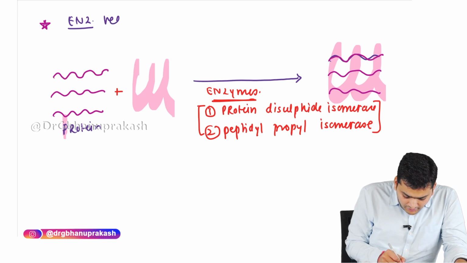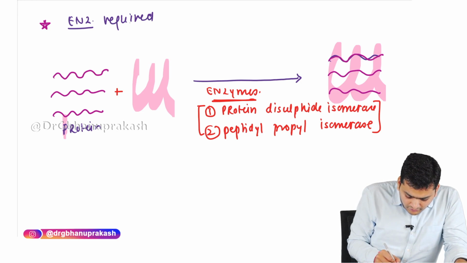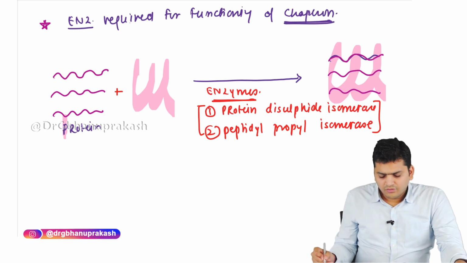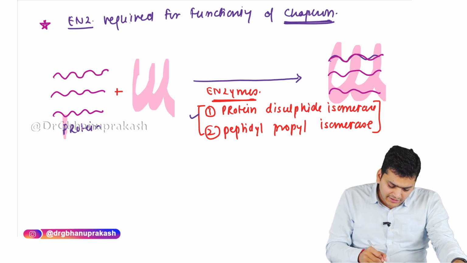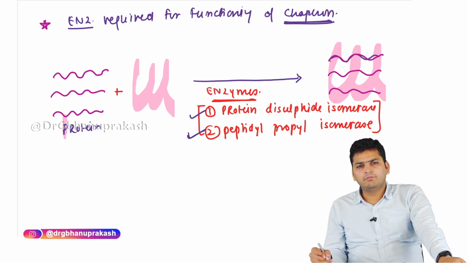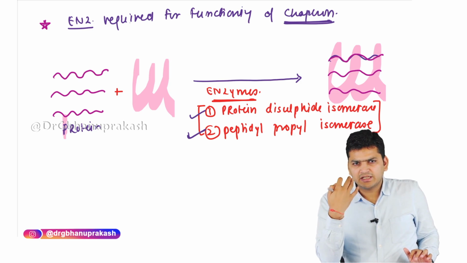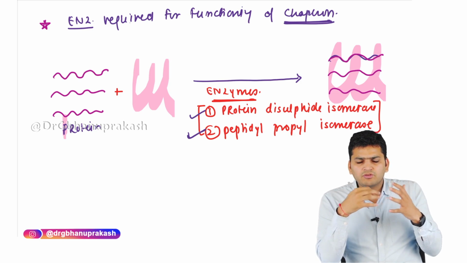So this is what they ask: the enzyme required for the functioning of chaperone. Then only the chaperone will work if these enzymes are there, protein disulfide isomerase and peptidyl propyl isomerase, right? So this is the normal physiology that is occurring in every one of us, that the chaperone is going to protect